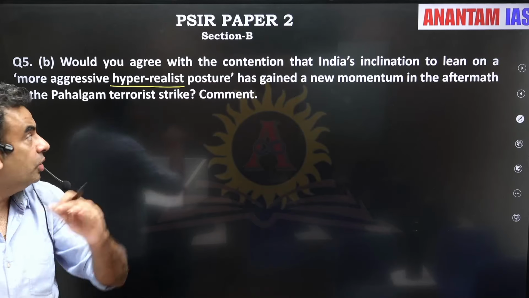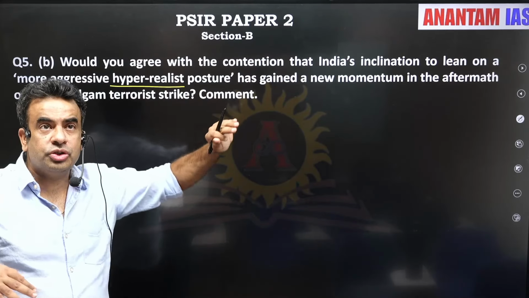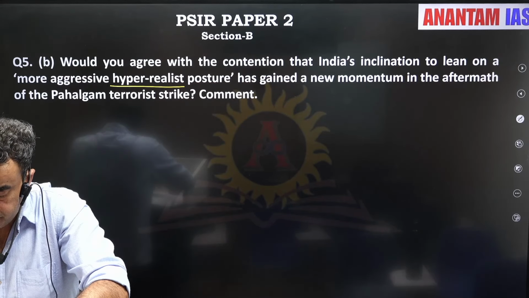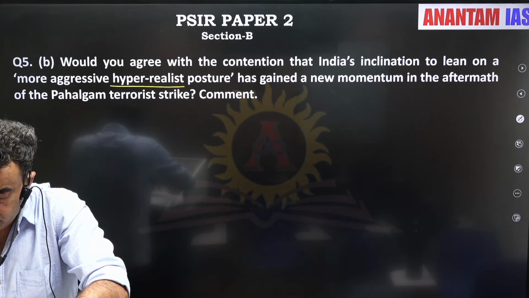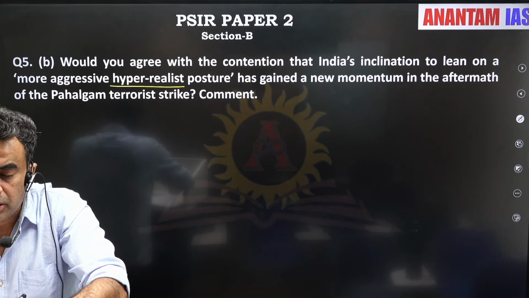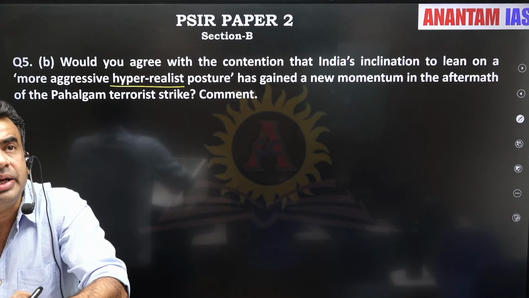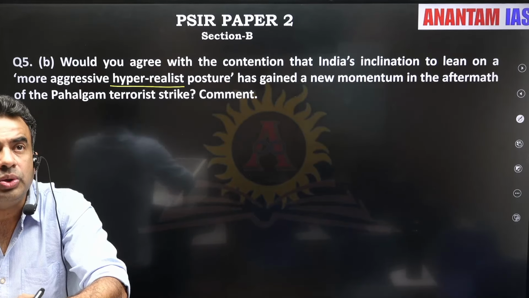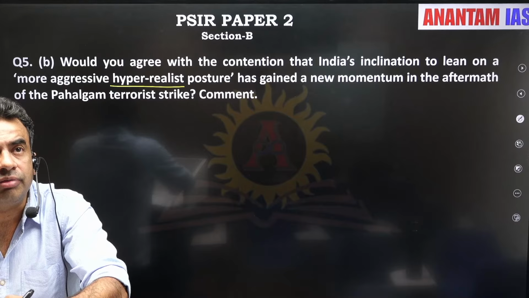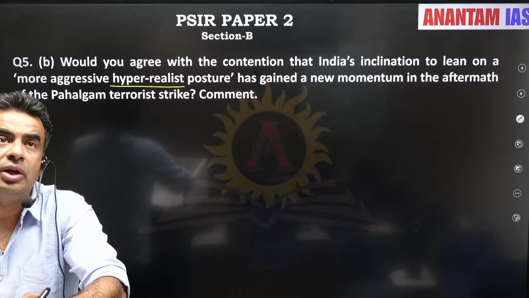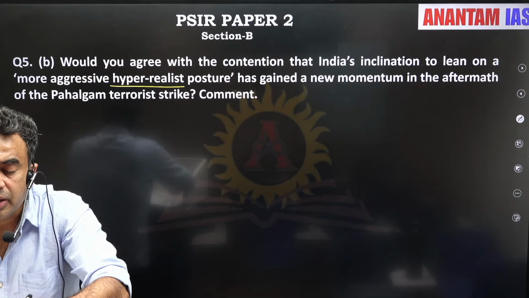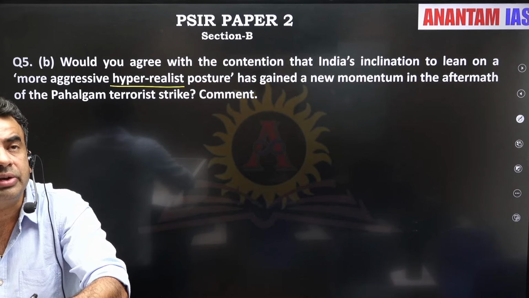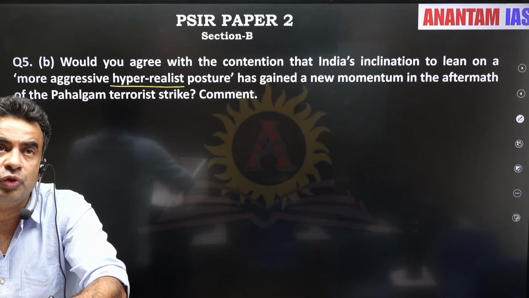India's stand is, it is not a hyper-realist posture. It was a calculated move by the government of India, that we need to increase the cost for the state of Pakistan for such violent acts. India has shown enough patience, and our patience has been seen by them as our weakness.